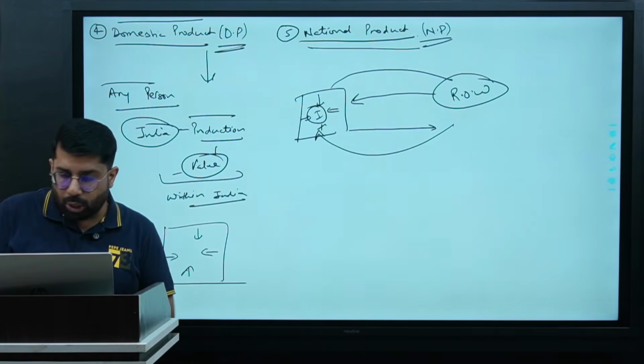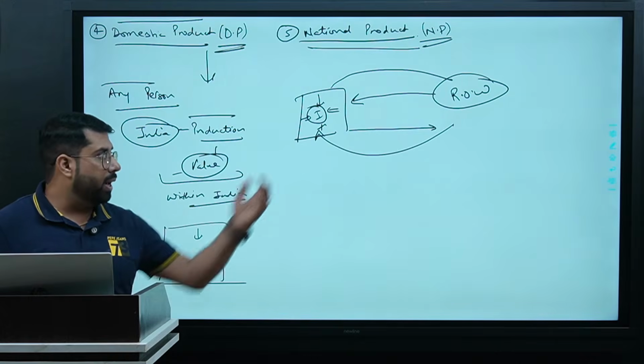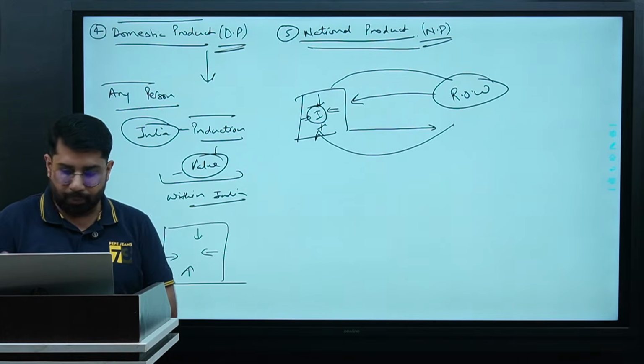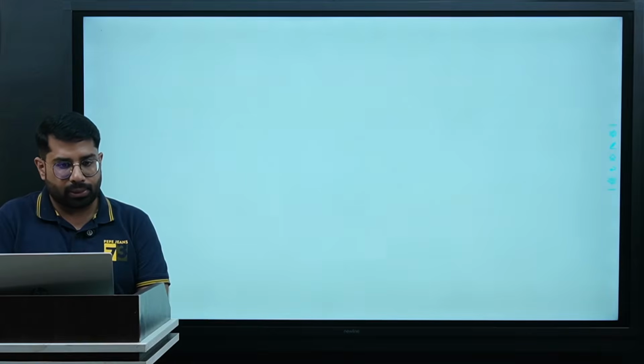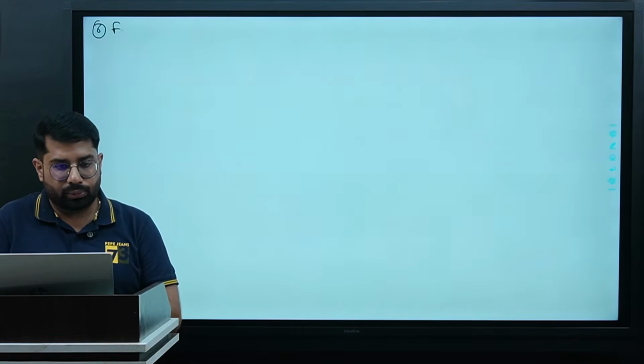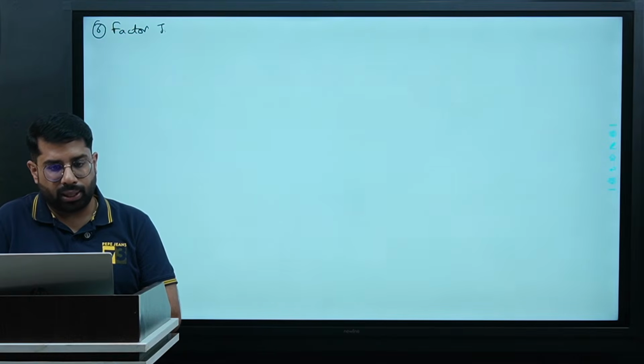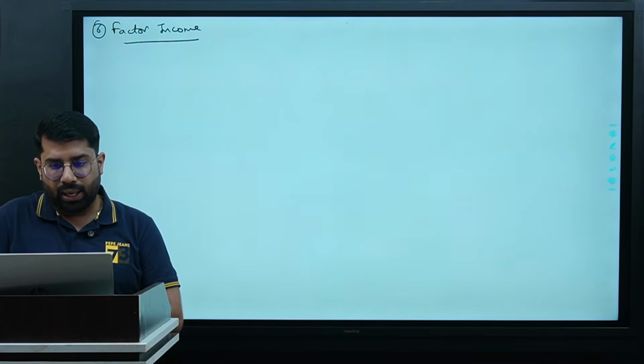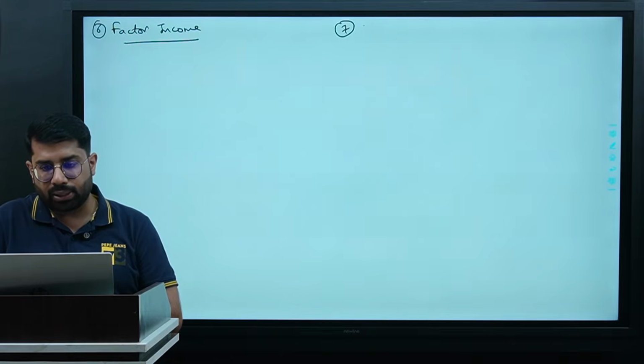Sure. Sir, what type of income are you specifying here? What type of income are we going to adjust here? Let us understand that part also, guys. There are two types of incomes we will study. First is factor income, and the second part is transfer income, the seventh point.